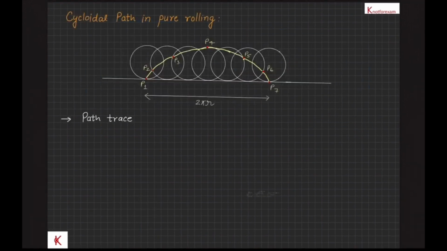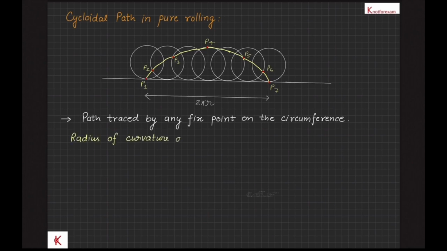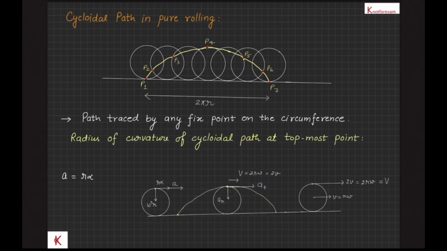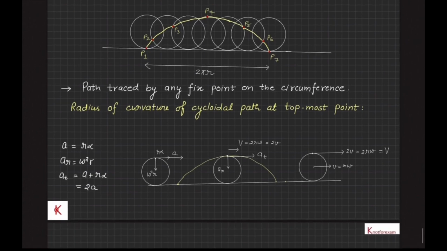Path traced by any fixed point on the circumference of a rigid body undergoing pure rolling is a cycloidal curve. Let's find the radius of curvature of this cycloidal path at the topmost point of its trajectory. Velocity of the topmost point v is equal to 2rω, and acceleration of the topmost point is acceleration with respect to center plus acceleration of center, and therefore the tangential component of this acceleration is a plus rα